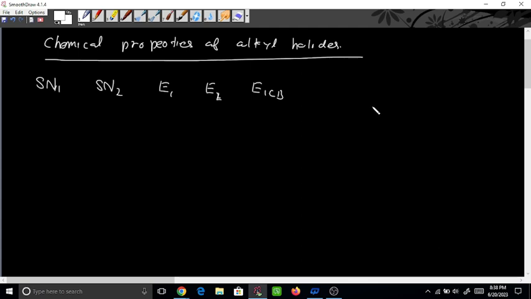Basically, what is happening here? Suppose there is one nucleophile here. Do you know the meaning of nucleophile? Any species which is electron rich is called a nucleophile. Not electron loving species, electron rich species. The electron loving species is the electrophile.